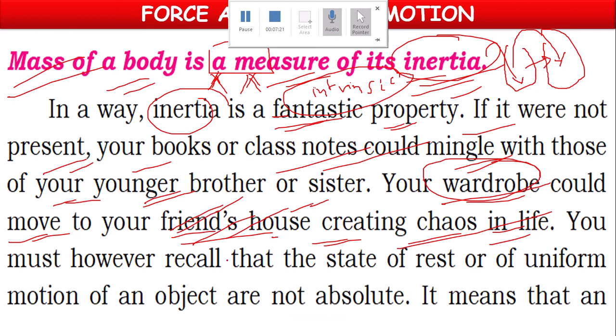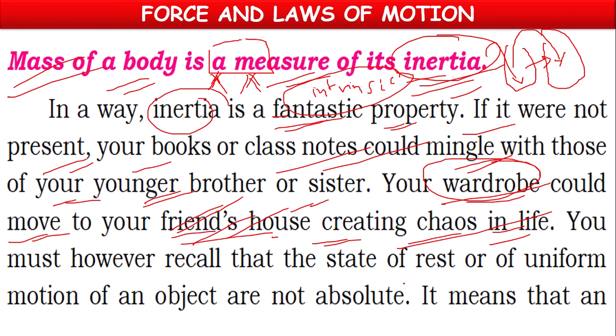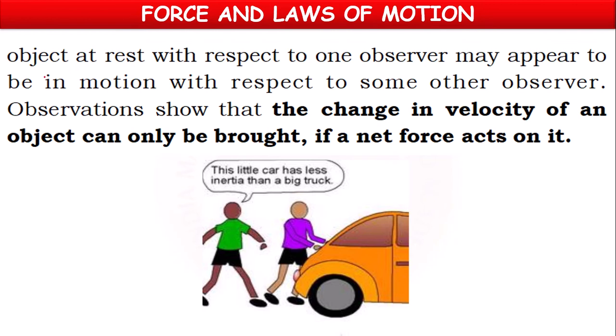One minute, children. Here, children, the state of rest or uniform motion of an object is not absolute. It depends on the observer. It will change from person to person. So they are relative terms. Means the object which is at rest with respect to one observer may appear to be in motion with respect to some other observer.